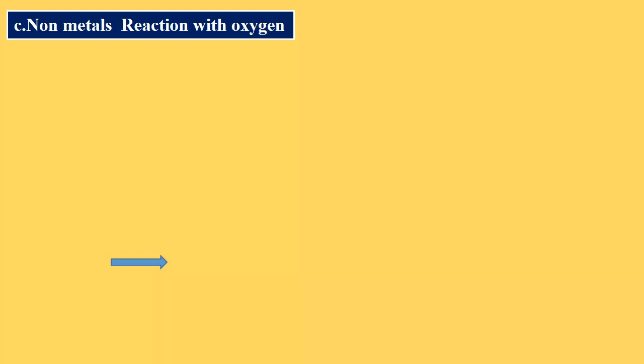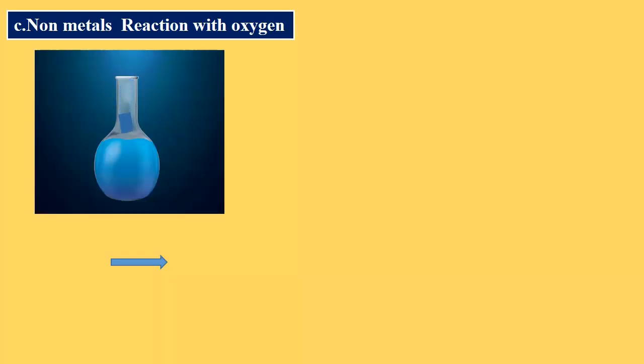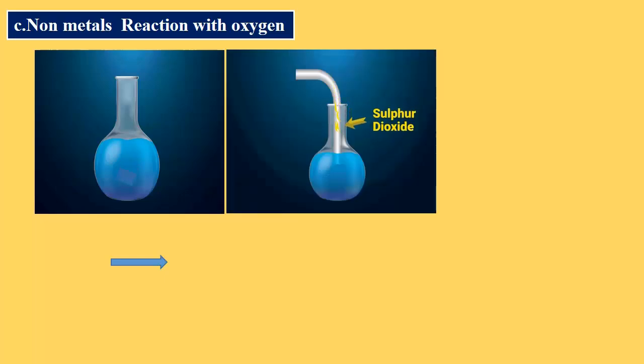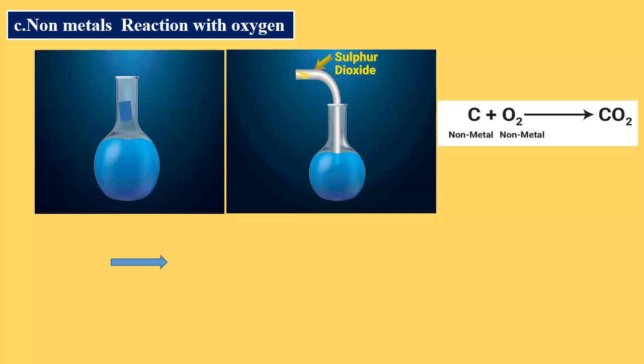Now what about non-metals then? Non-metals also react with oxygen and form their corresponding oxide, dioxide, that is carbon with oxygen, carbon dioxide, sulfur with oxygen, sulfur dioxide.